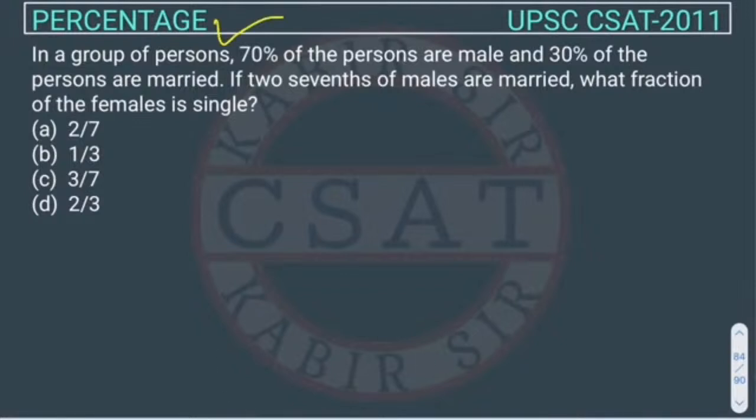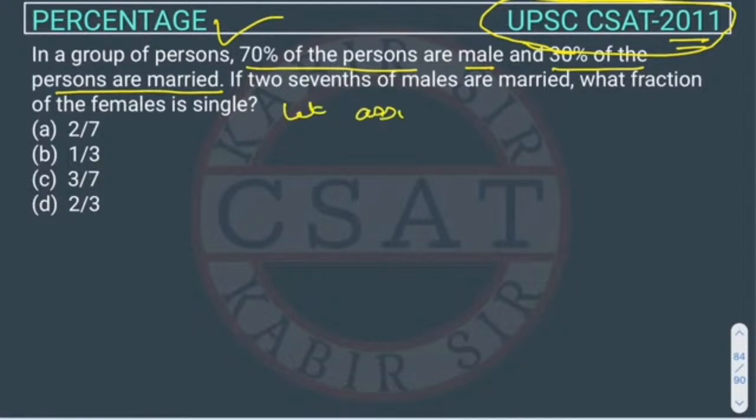This was asked in the UPSC Civil Services CSAT exam 2011. In a group of persons, 70% of the persons are male. So how many persons are male? 70%. 30% of the persons are married. Okay. So suppose, let's assume the total